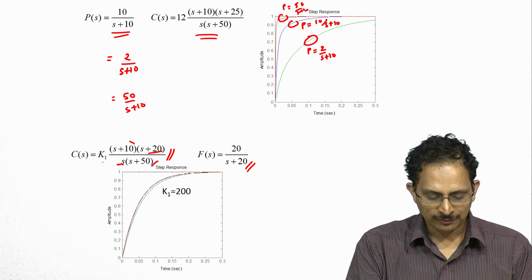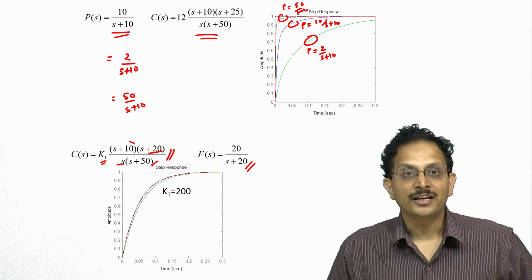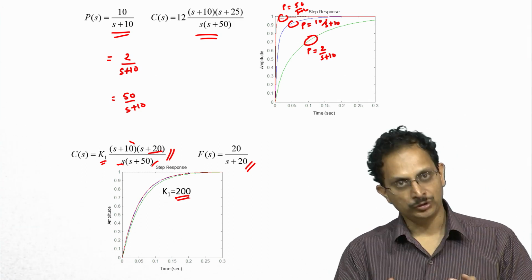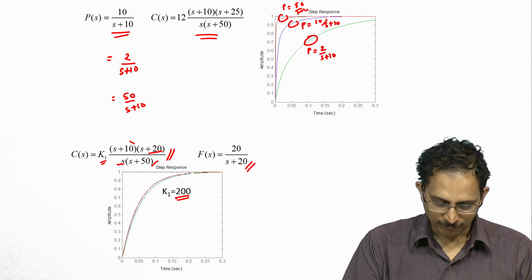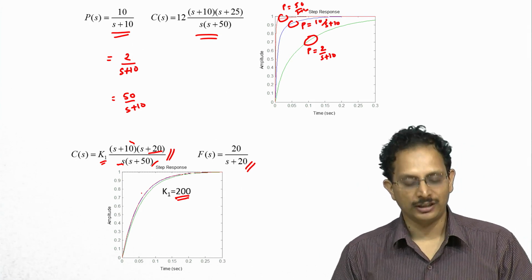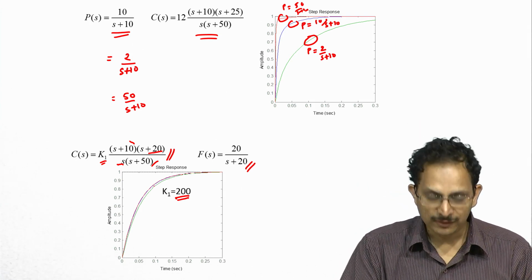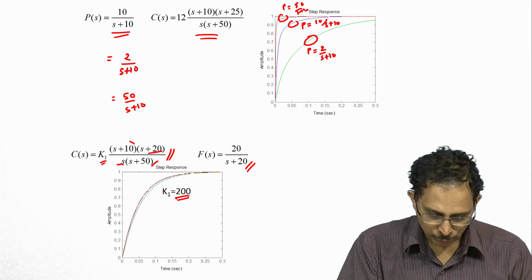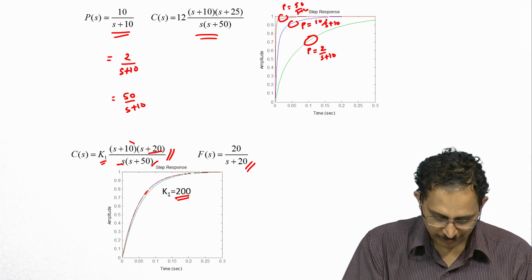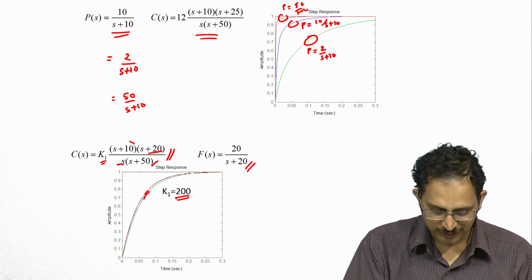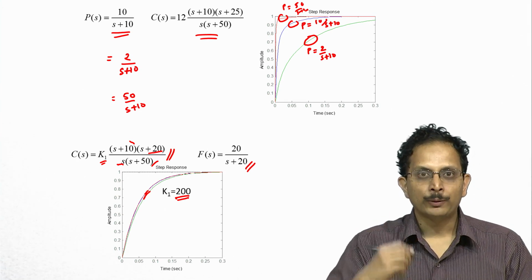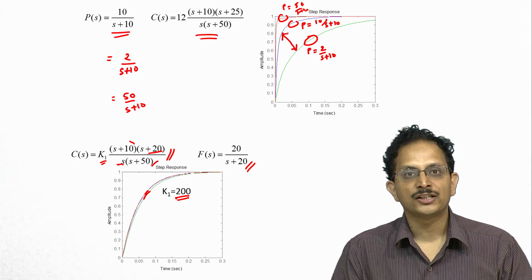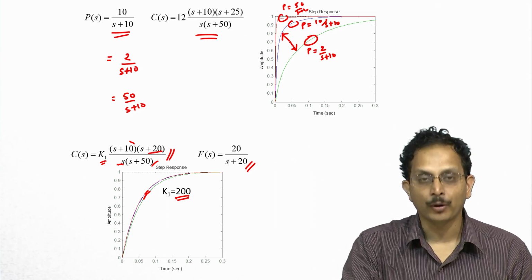Now I have chosen an adequately high gain K1 for this controller. In this case I have chosen K1 to be 200, and when you choose such a high gain for the controller, we see that when the plant's gain varies by a factor of 25, in particular when the plant's gain falls from its nominal value of 10 to 2, the closed loop response changes from this blue trace to the green trace. You might want to compare the variation that you have in the closed loop transient response in case of 1 degree of freedom control. It is a huge variation, as I have pointed out here.